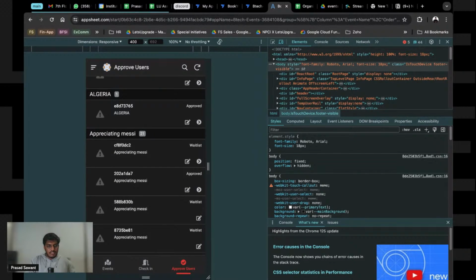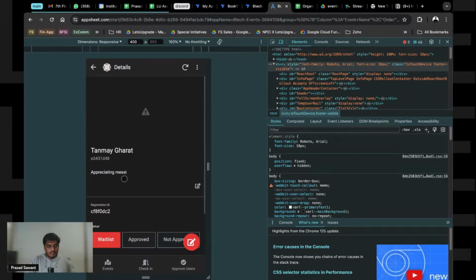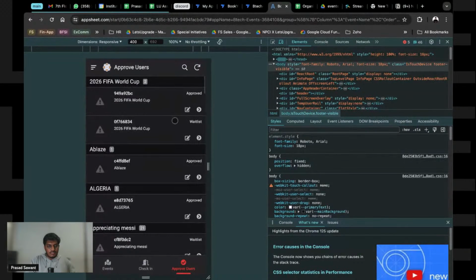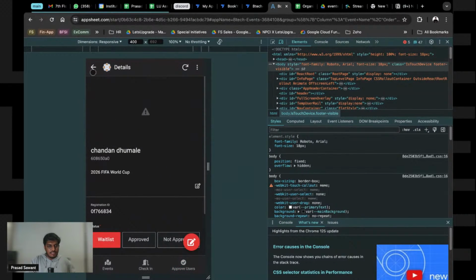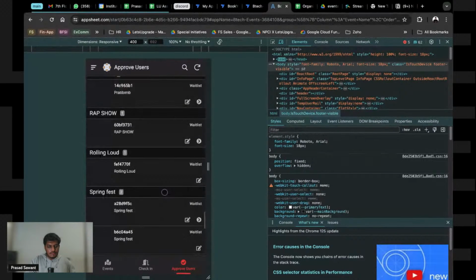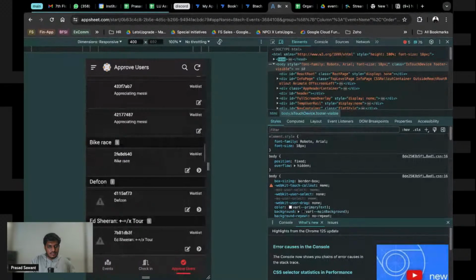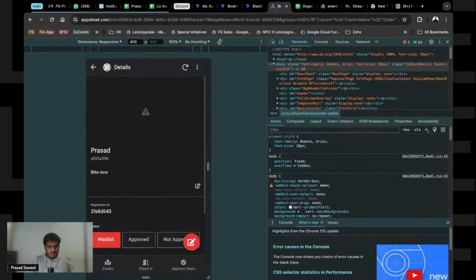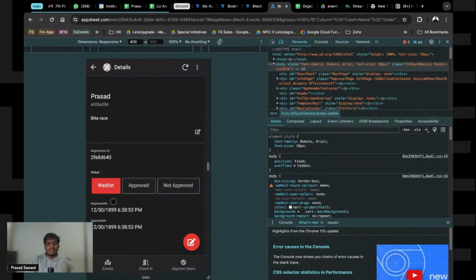There is one wait list entry that is there. This is some other person. Let me check where my name is. Yes, it was bike race. So if you see, I can basically mark a wait list entry as approved or not approved based on the number of applications that are remaining. Now if I go and set it as approved, now see what happens.